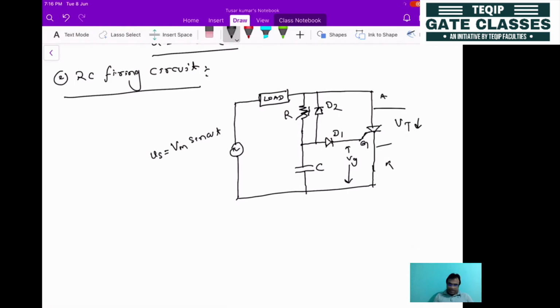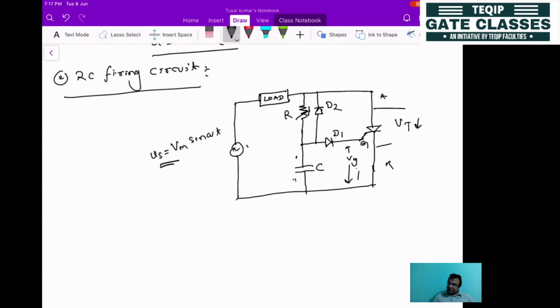So the condition is that your supply voltage must be greater than the voltage to which the capacitor will be charged plus this gate voltage. So if you find out the total voltage across the gate, if it is reaching the threshold value, then only it will be switched on. Okay, so what is the condition for operating this?